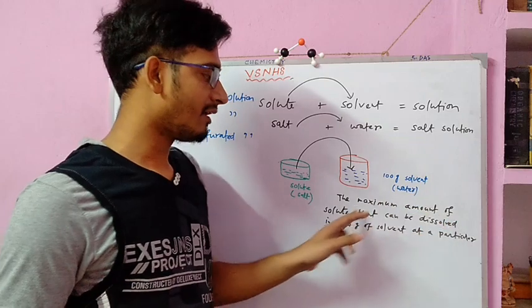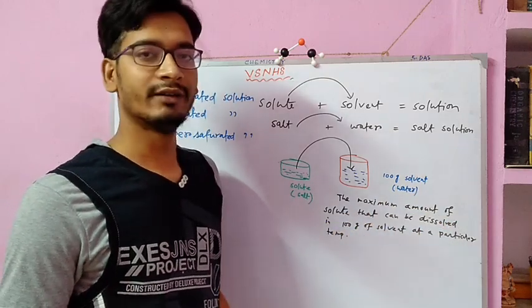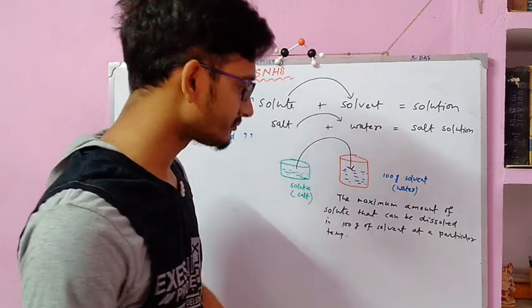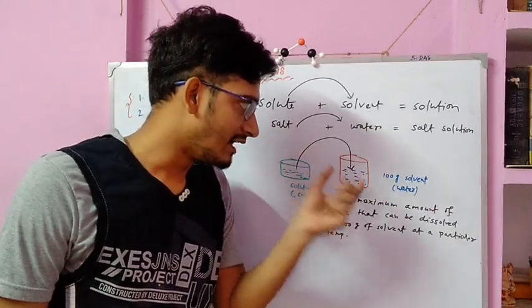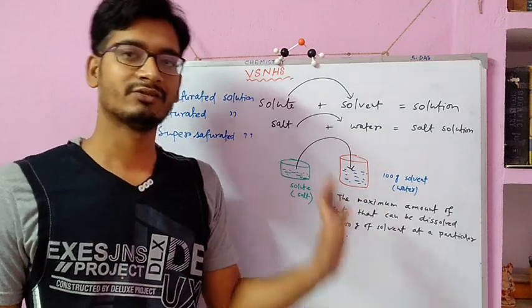The maximum amount of solute that can be dissolved in 100 gram of solvent at a particular temperature. That means the 100-gram solvent gets saturated by the solid.